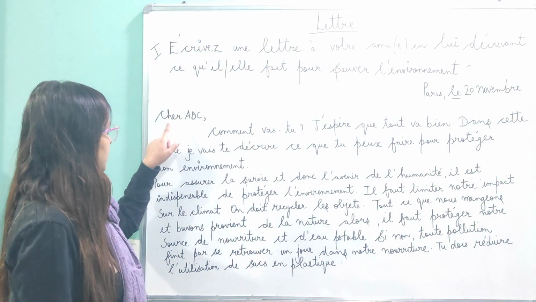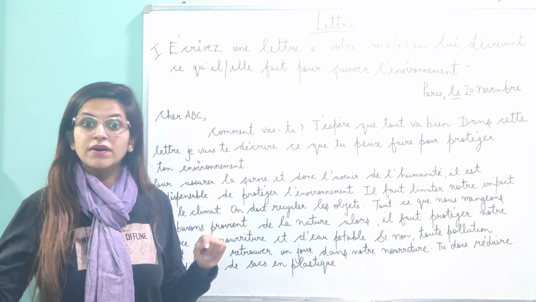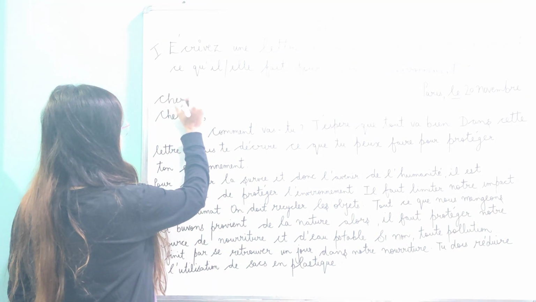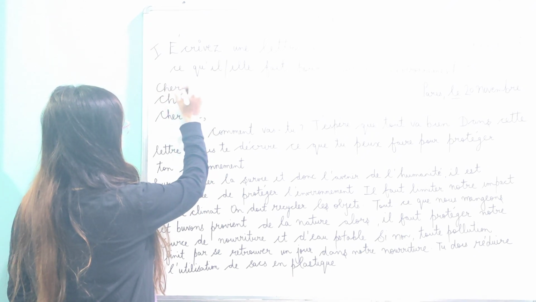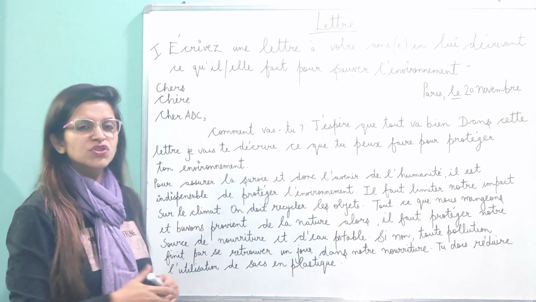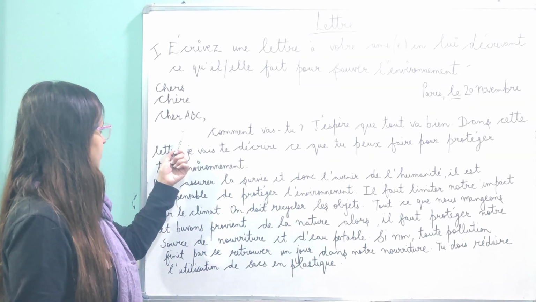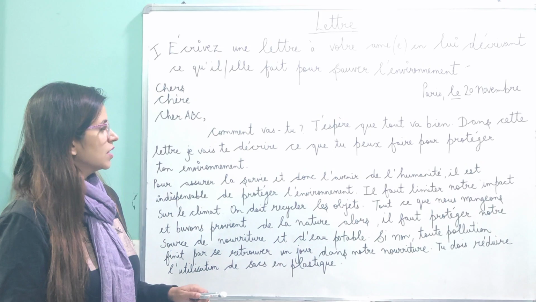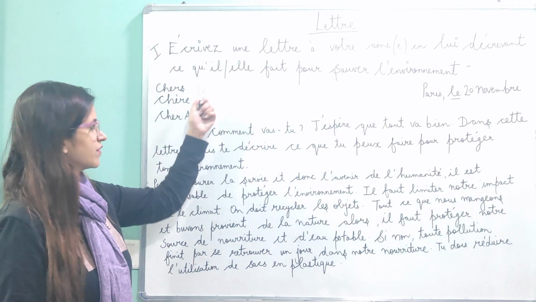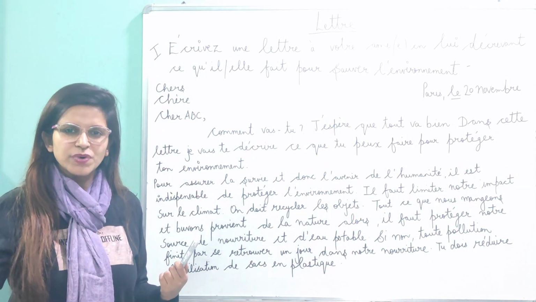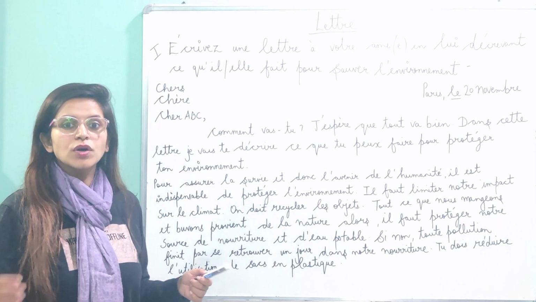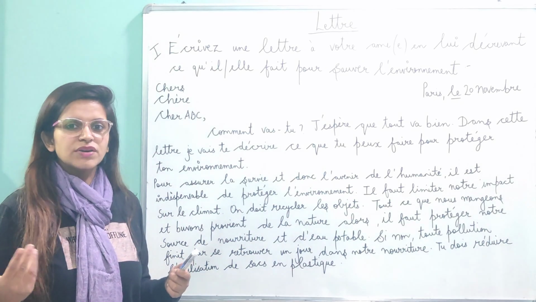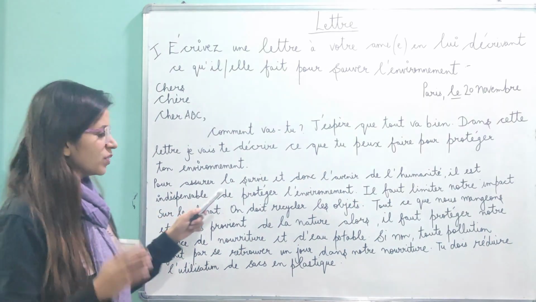And here we start the letter on the extreme left by writing Cher. Cher, this is masculine as I've written. It can be feminine also. It can be plural also if you're writing to the parents. So most of the time, three kinds of dear you can write. I've written the name ABC here. You can even use a name, that is okay. Most of the time, like 99% of the time, names are not given in the letter. You are this and write a letter to this person. It's not given. Generally, it's friend or cousin only. So you can just simply write ABC or you can write any name. This is how we begin a letter.